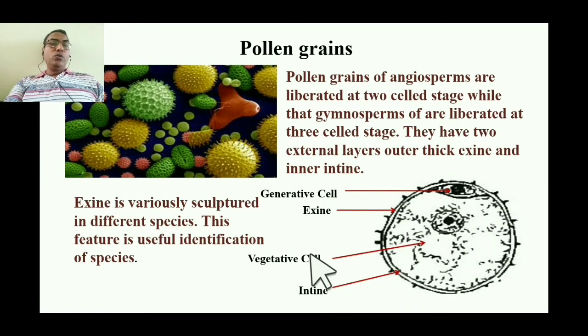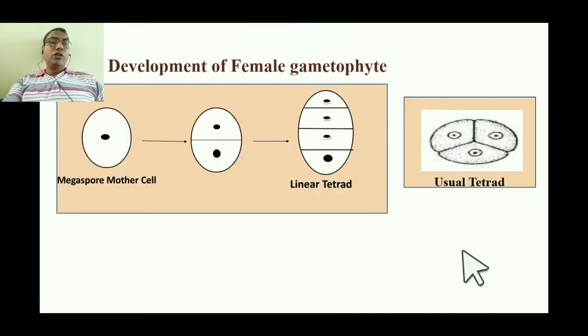So there are only two cells inside the pollen grains, and they are liberated from the anther in the two celled stage. While in the case of gymnosperms, the pollen grains are liberated in the three cell stage. That is the specificity of the angiosperms.